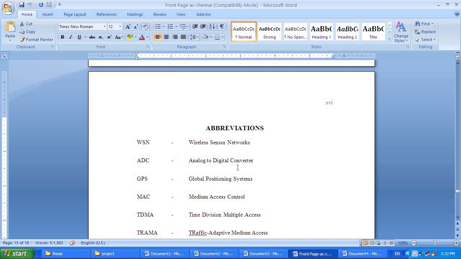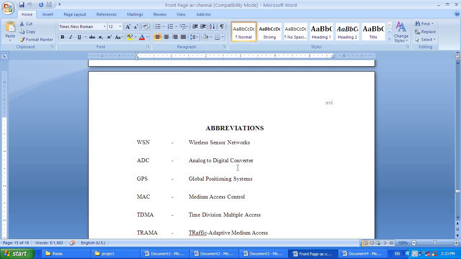So you will start like this. Your project documentation, as I said earlier, you will start with the front page, the bona fide certificate. After this, you will have either a company certificate where you did your project, that is the project center letter, saying so and so has finished the project from this date to that date. You will have that letter. If you don't have that letter, then you will have the certificate of evaluation issued by a guide and the HOD.